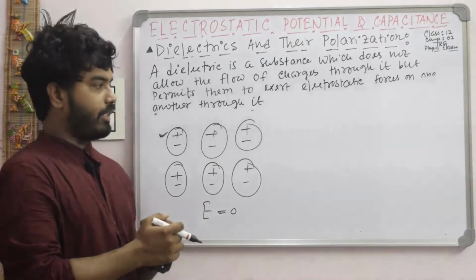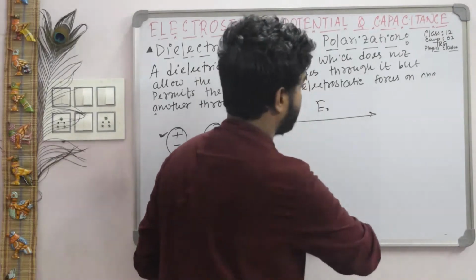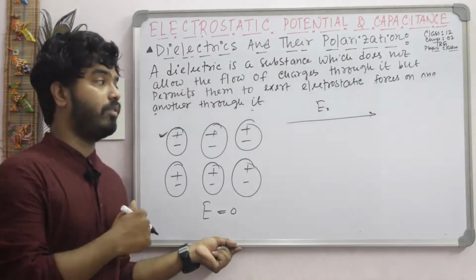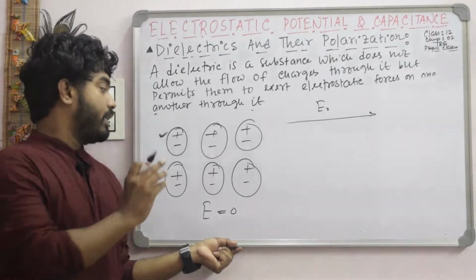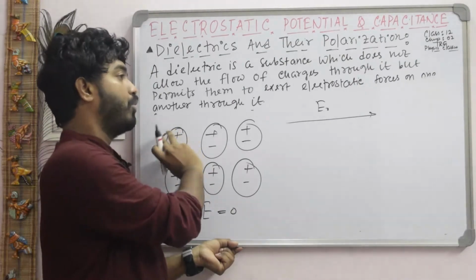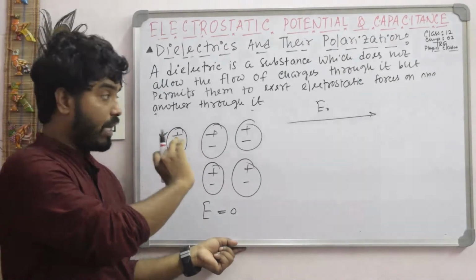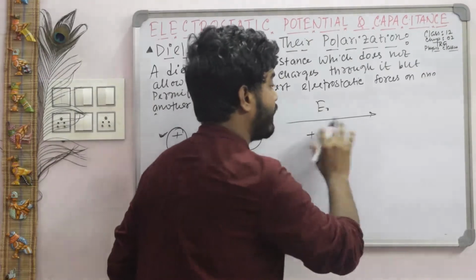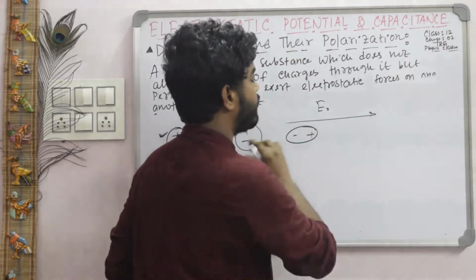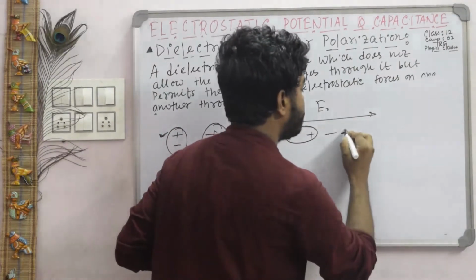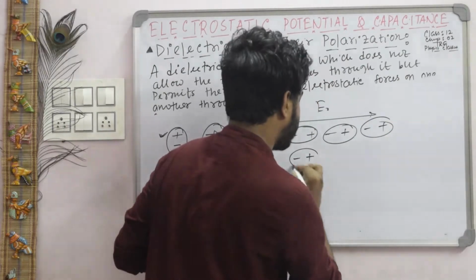Now what happens if I apply an external electric field? Suppose we apply an external electric field E naught along the positive direction of the x axis. Then in this condition, the plus and minus charges align along the direction of the electric field. On the left side there is a negative charge. They are aligned this way.